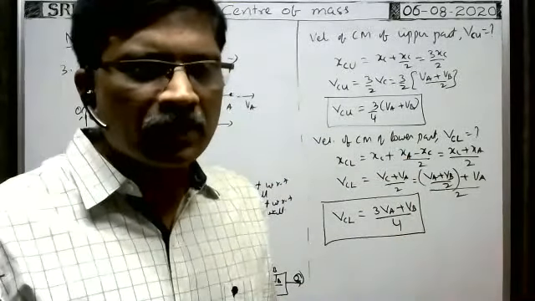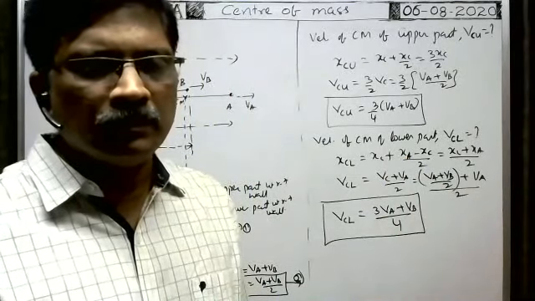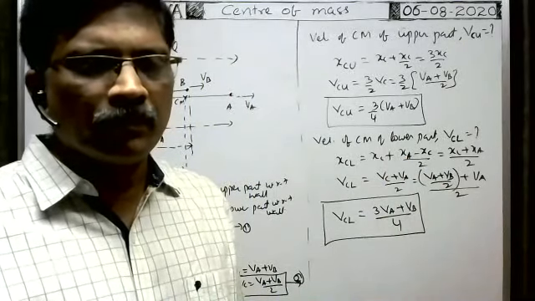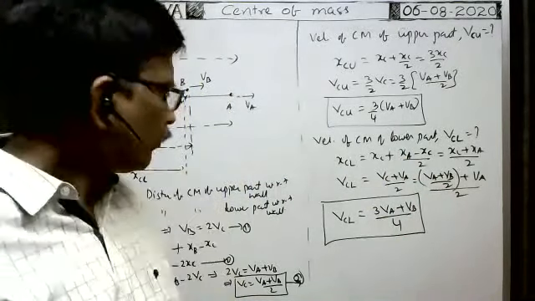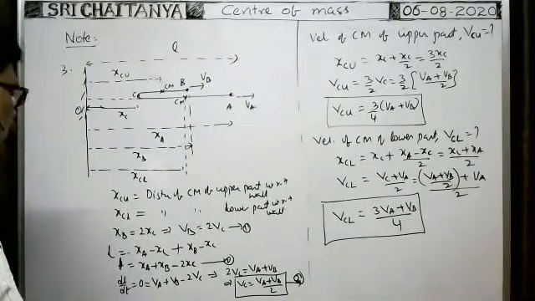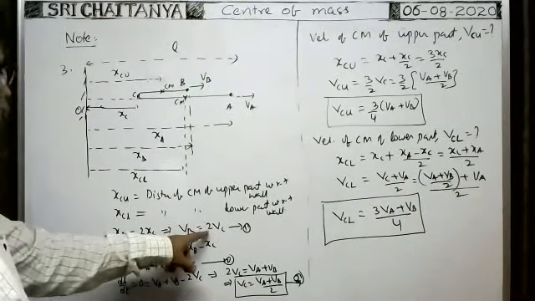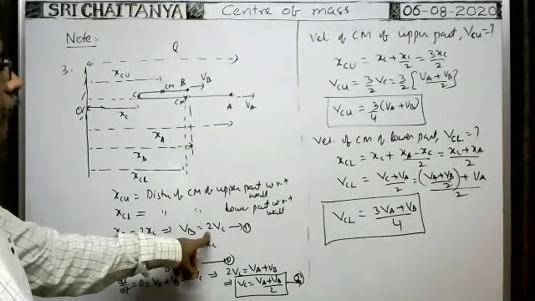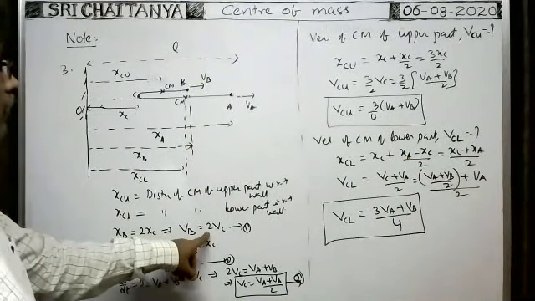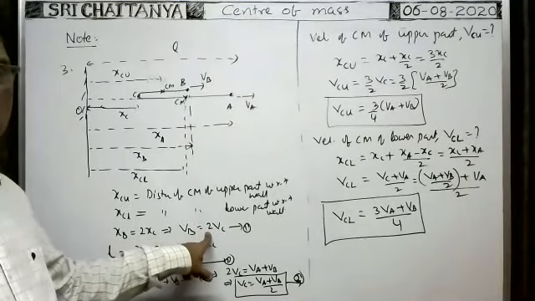Rakshit, what is your doubt? 2VC is equal to VB. Where 2VC is equal to VB? Where you substitute? Tell me. Where you will substitute?